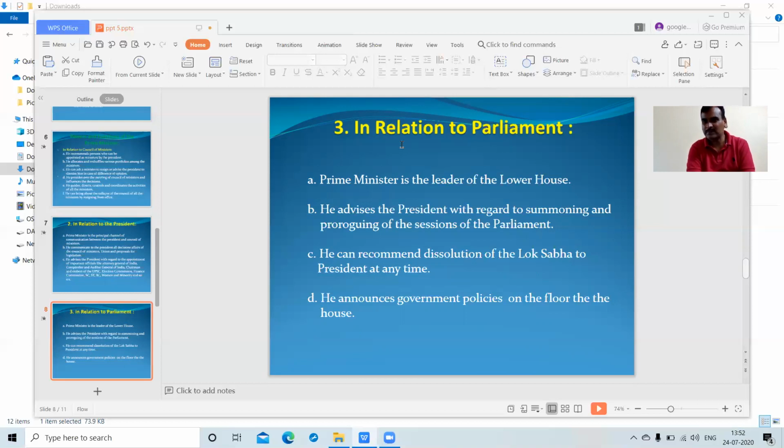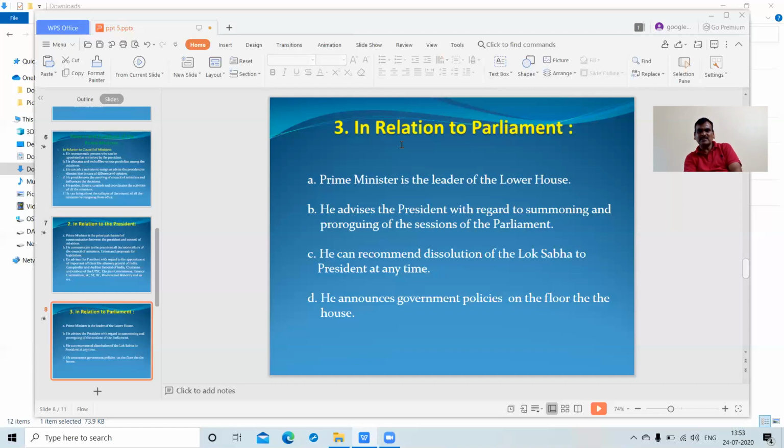The term between sessions is usually 6 months, but in Indian tradition we generally conduct 3 types of sessions: the monsoon session, the winter session, and the summer session.